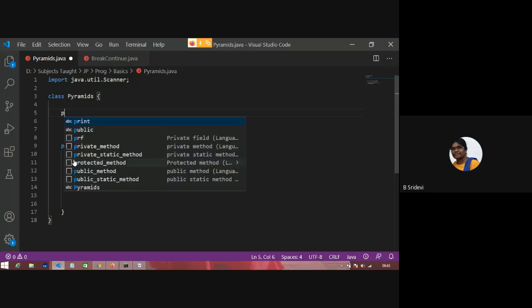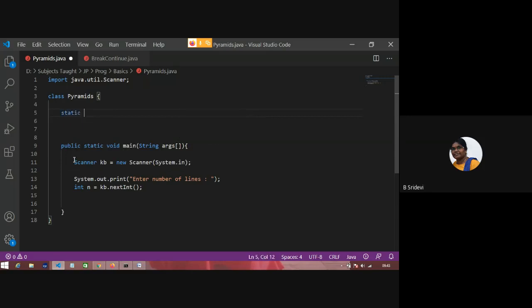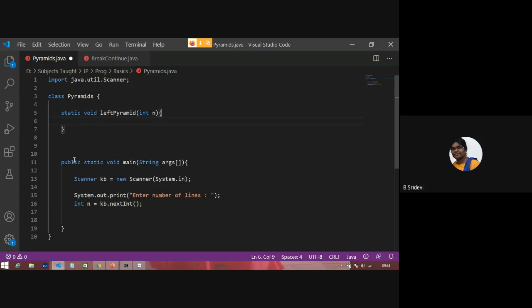Okay, so I'm writing one more method which returns nothing. Why static? We'll see later. Okay, I'm writing a method with the name left pyramid. Okay, and to this I'll send a number. What it has to do? It has to print n number of lines. The job of left pyramid is to print n number of lines. Okay, so from main I'll call that guy.